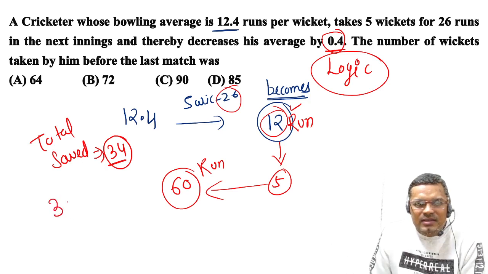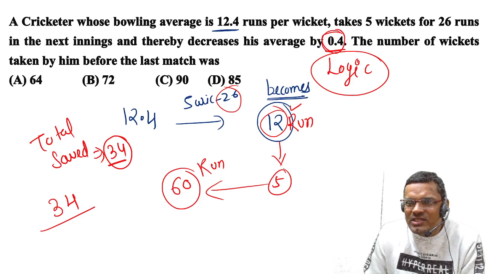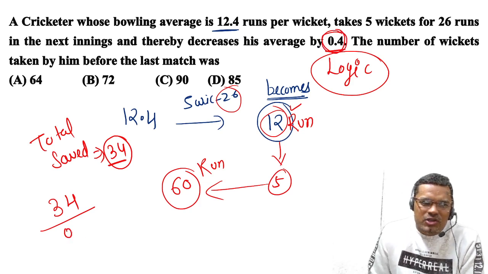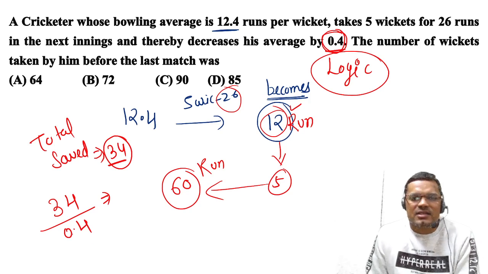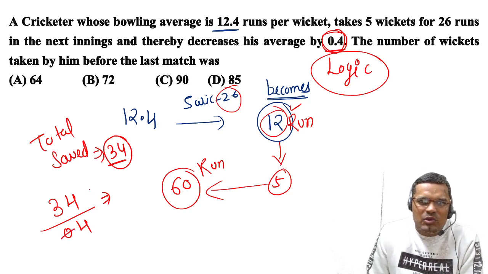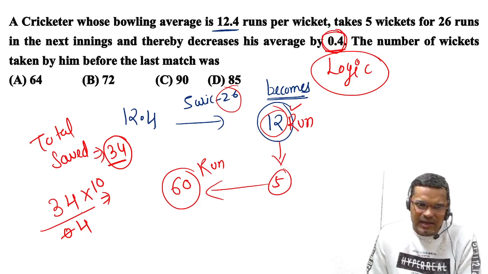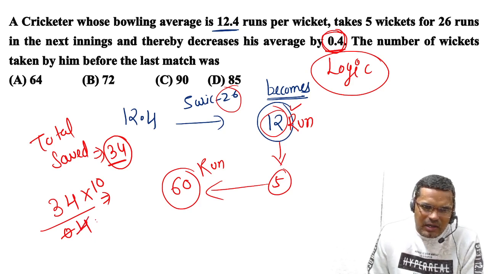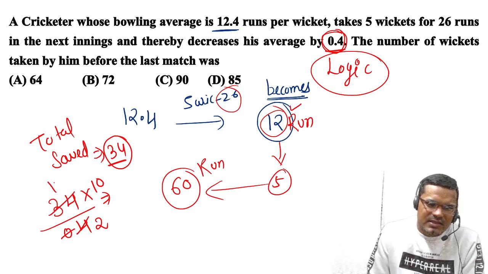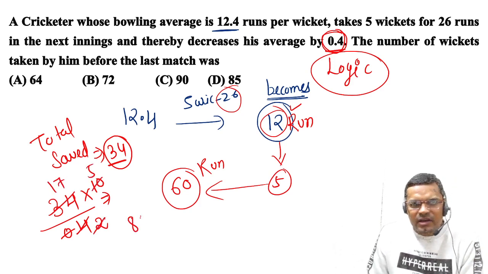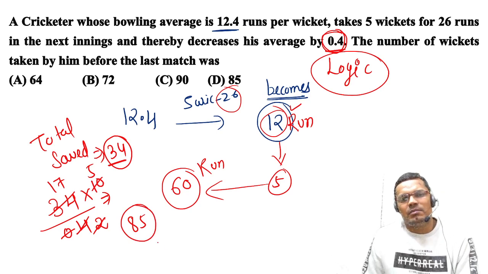So this gives the number of wickets taken by him before the last match. If I remove this point, I should multiply by 10. Cut this part by 2, it will be 17. Cut this part by 2, 5. So 85 wickets are taken by him.